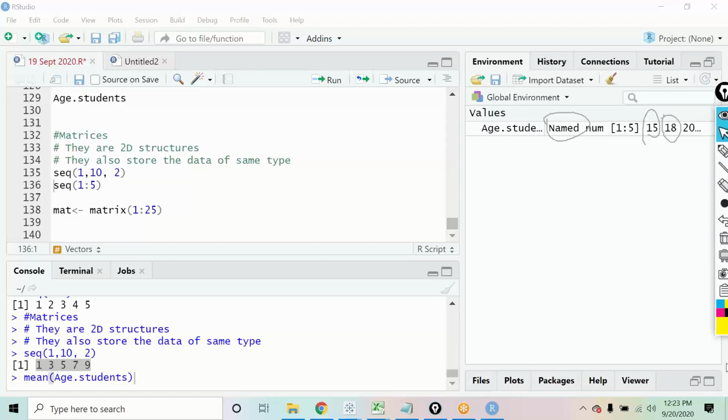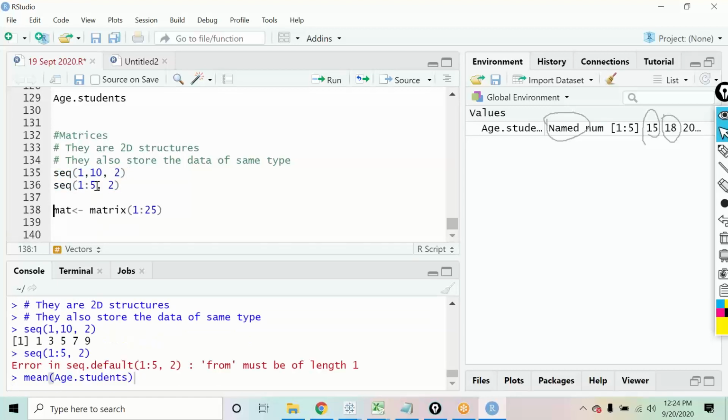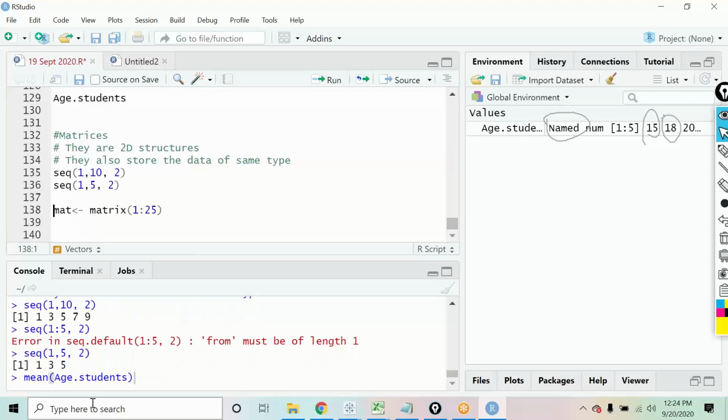But there must be some difference between the two commands? No, there is no difference. Both commands are the same and serve the same purpose. Either you can define it this way, or you can define the numbers as 1:5 in this consecutive way. With the colon command, you will not be able to define that incremental value. If I say 1:5, comma, it does not take that value. So you have to define it with seq and a comma: I want the values starting from 1 up to 5, incremented by 2. Now you will get 1, 3, 5.